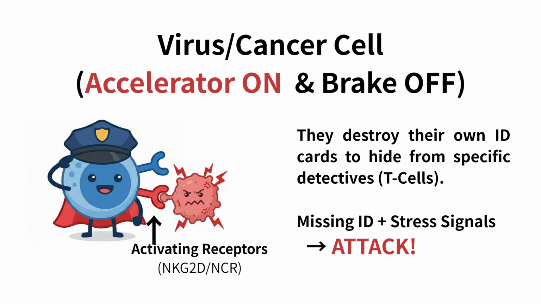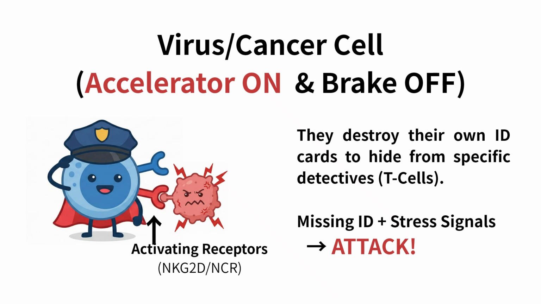However, the situation changes with virus-infected cells or cancer cells. These abnormal cells often destroy or hide their own ID cards to escape from the other immune cells like T cells. But this trick backfires with NK cells. First, because the ID card is missing, the NK cell cannot verify it. This means the brake is off.